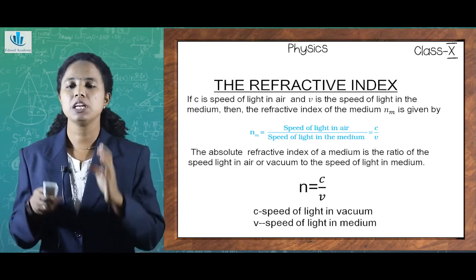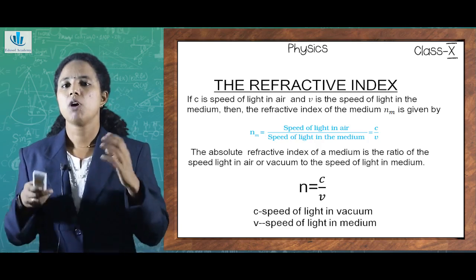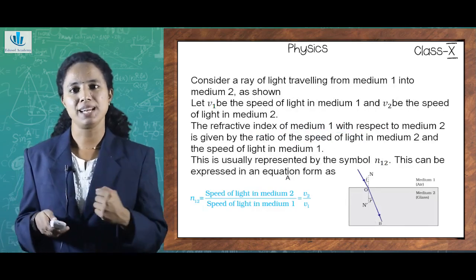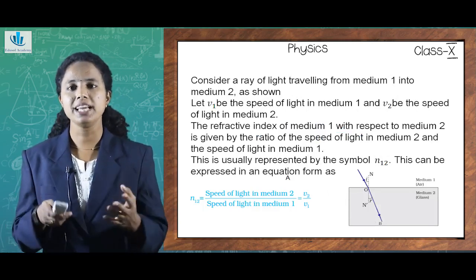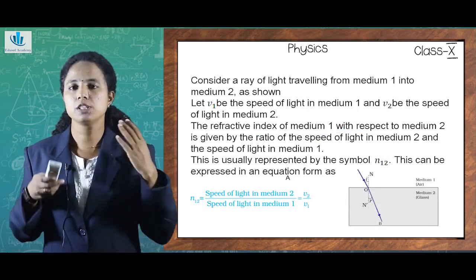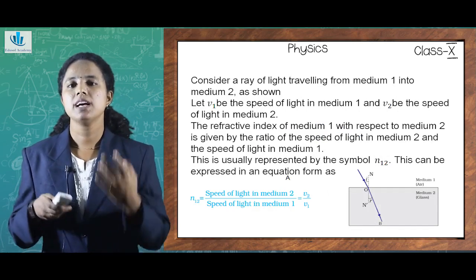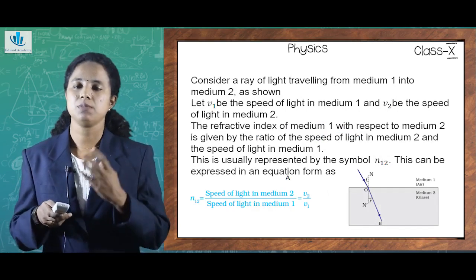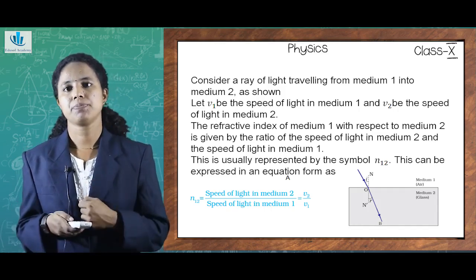For example, if you need to find the refractive index of diamond, how do you find it? Of course, you know the numerator side, isn't it? That is the speed of light in air, that is constant, 3 into 10 raised to 8 meter per second. And if you know the speed of light in diamond, you can take the ratio and you will be able to find the refractive index of the diamond.